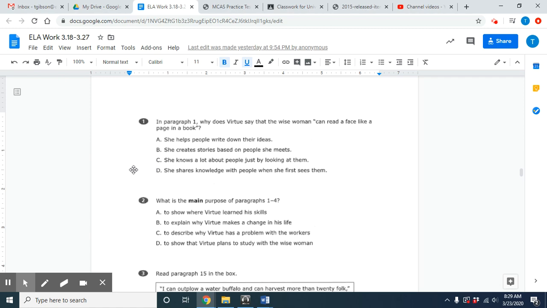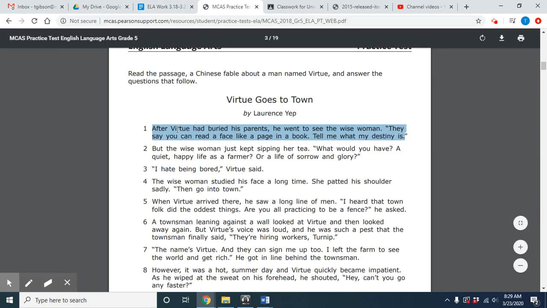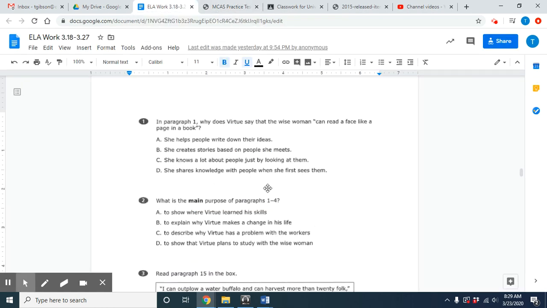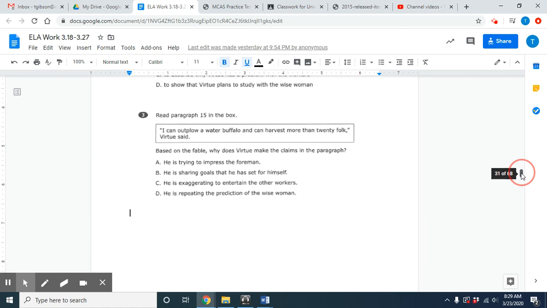The reason why it's C is because when you look at the text, you're realizing that she is studying his face to understand him better, okay? She needs to study his face for a long time. And in order to figure out and help you answer this question, you needed to read on to paragraph 4. Every single time that you are given an answer choice that is in a certain paragraph, you may need to venture down a little bit more into the text just to understand it further.